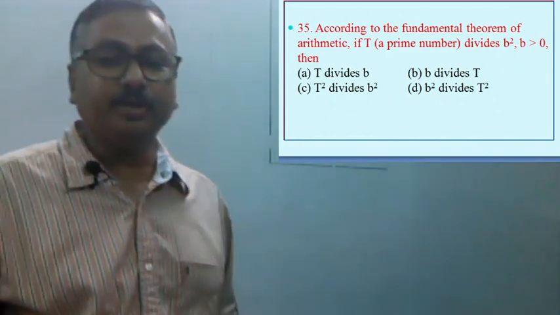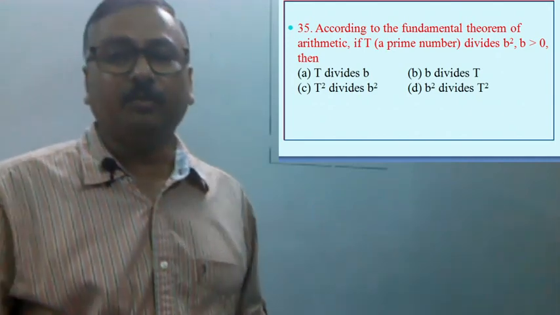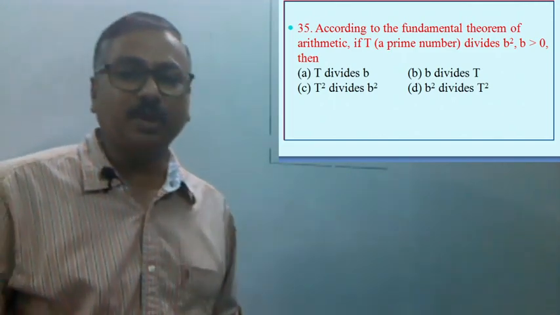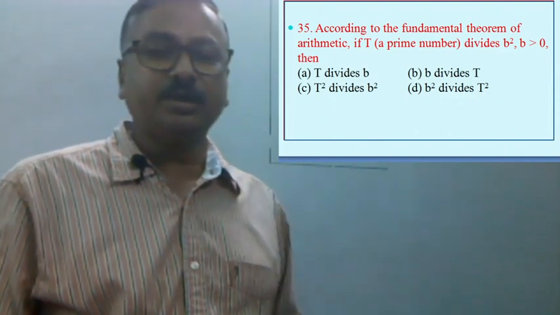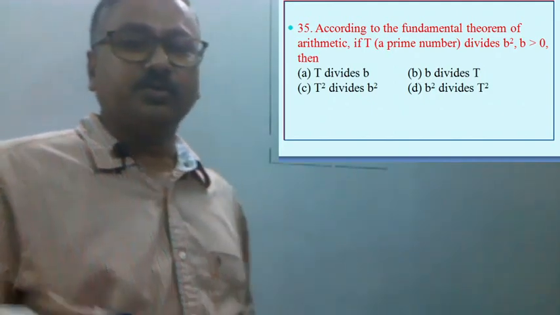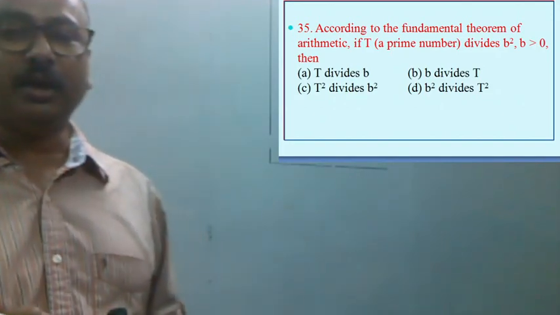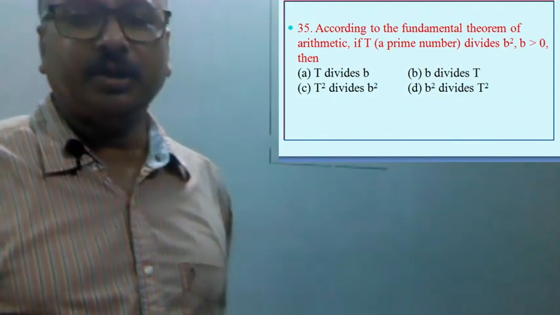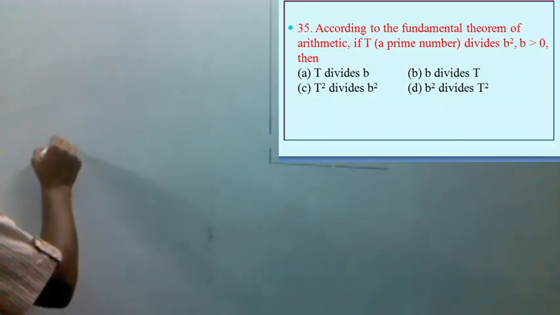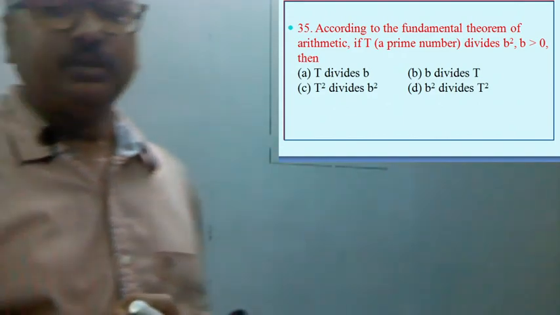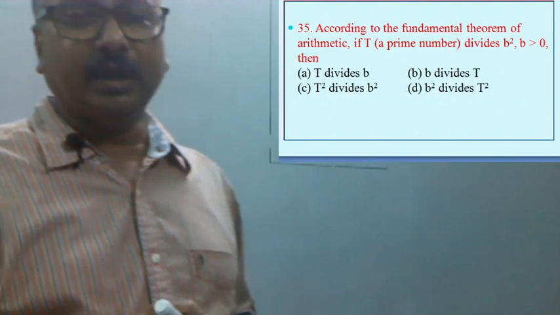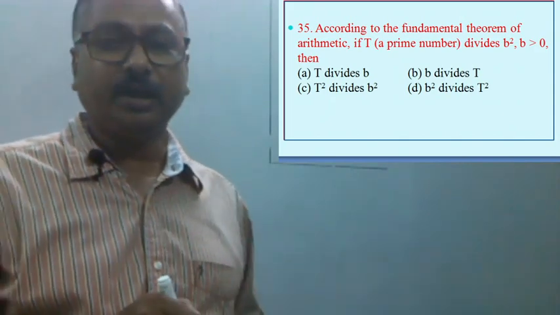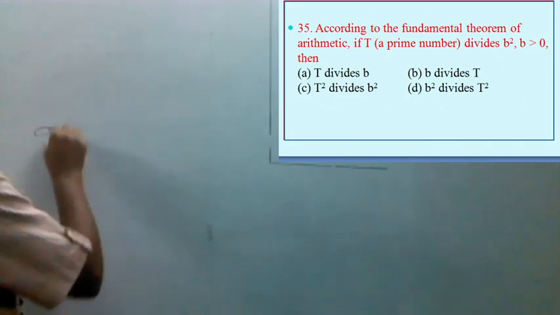According to the fundamental theorem of arithmetic, if t, a prime number, divides b square, where b is greater than 0, then t divides b. So now, the question is once again: according to the fundamental theorem of arithmetic, if t is a prime number that divides b square, then